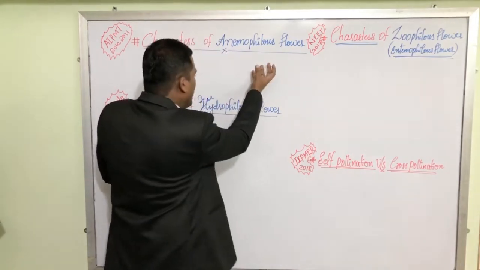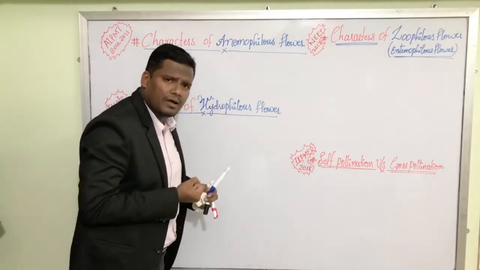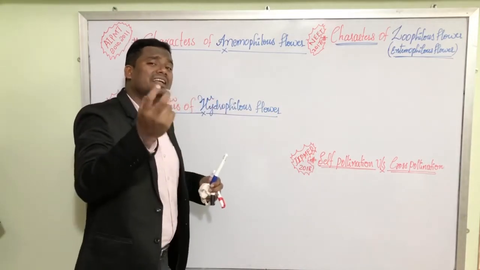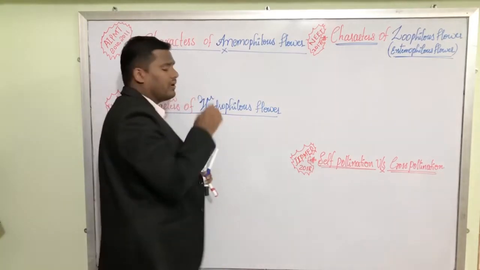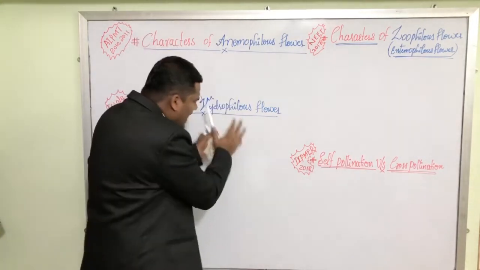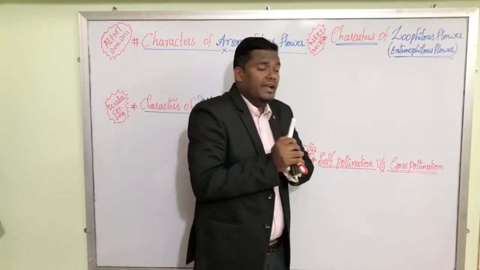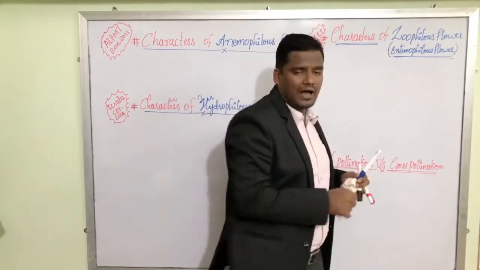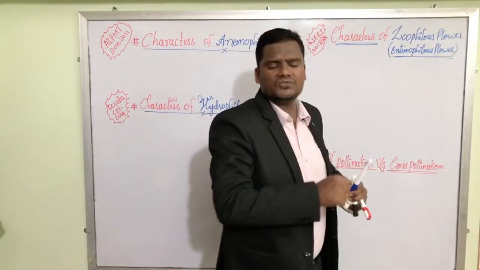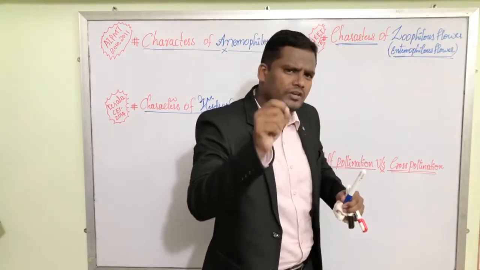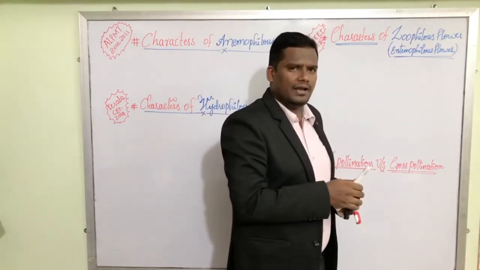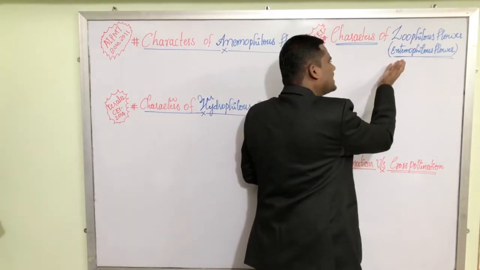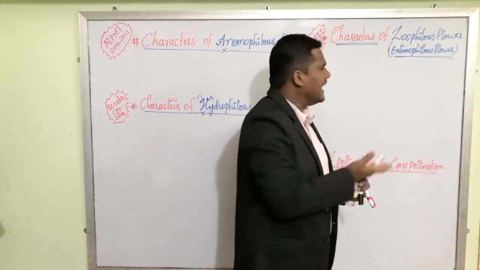In the same way, what is a Hydrophilous flower? A Hydrophilous flower is a flower which is completely dependent on water for its pollination. In the same way, can we define what a Zoophilous flower is? A Zoophilous flower is a flower which is completely dependent on animals for its pollination, and it is also called an Entomophilous flower.